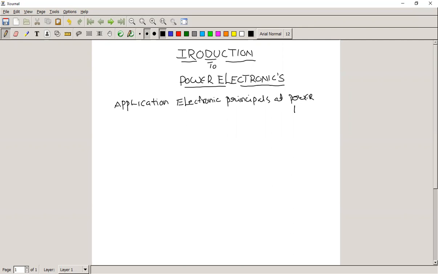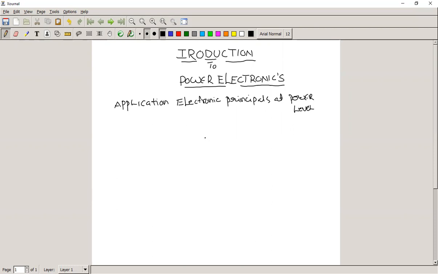This is nothing but power electronics. Another way we can define this: it is a science which deals with the application of electronic principles at a power level.